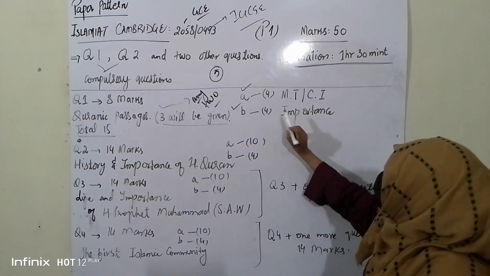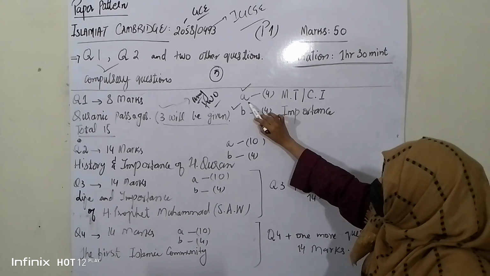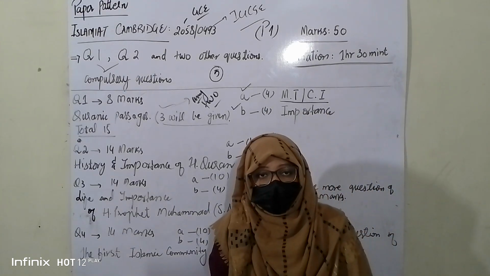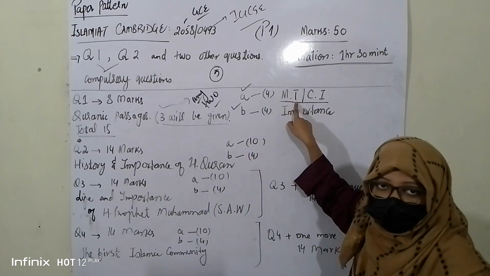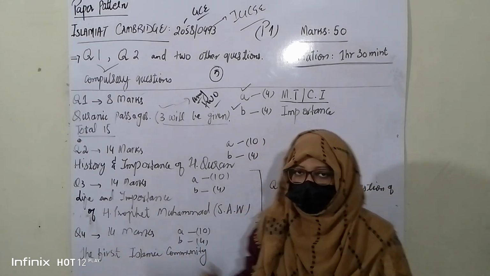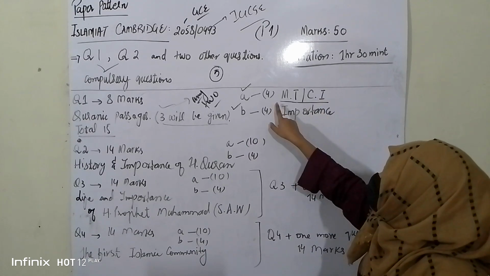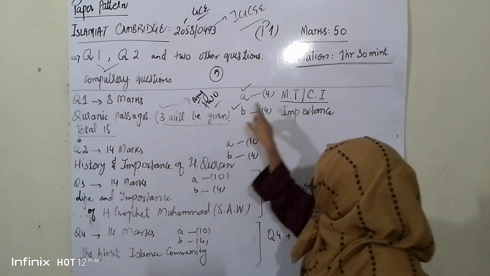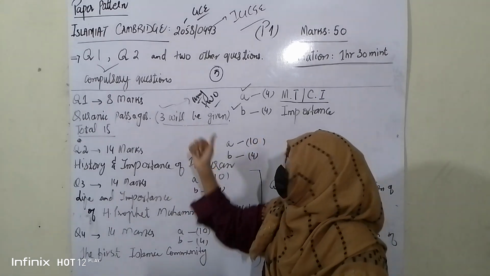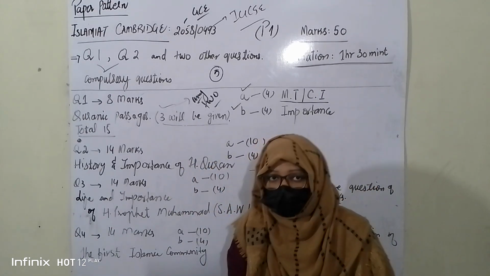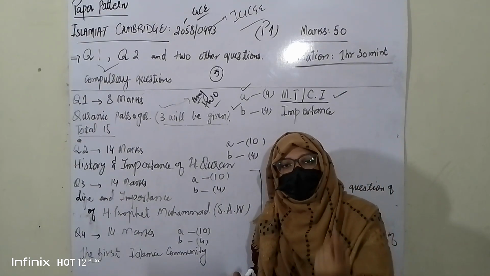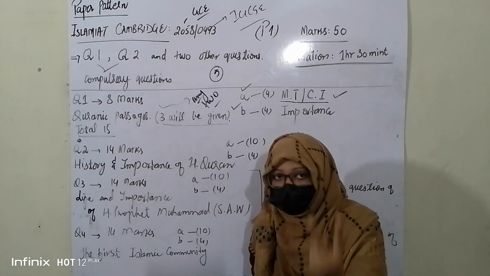In the A part you are supposed to write the main theme, which we also call the central idea, of the 2 selected passages out of the 3 that are given to you. Each main theme carries 2 marks.